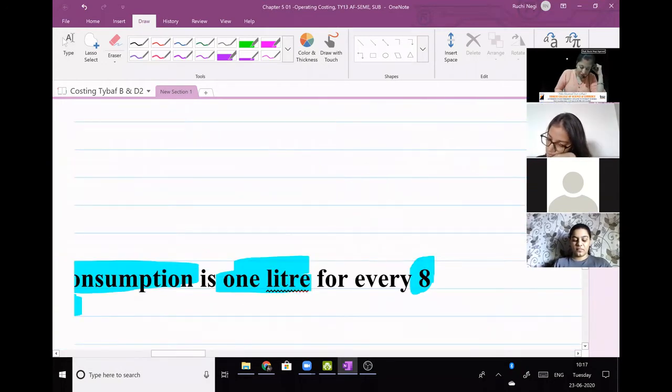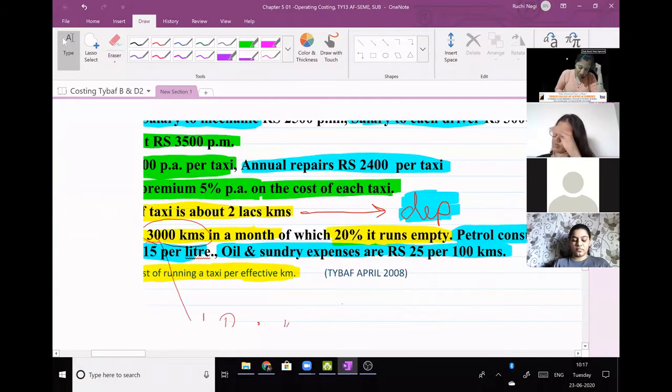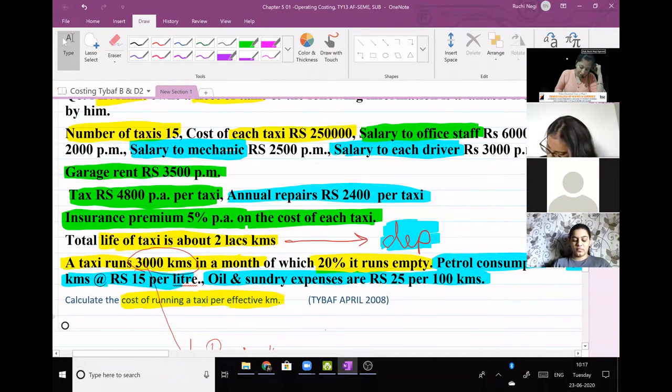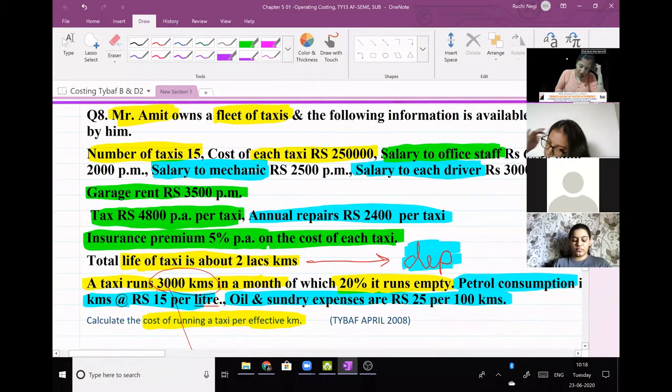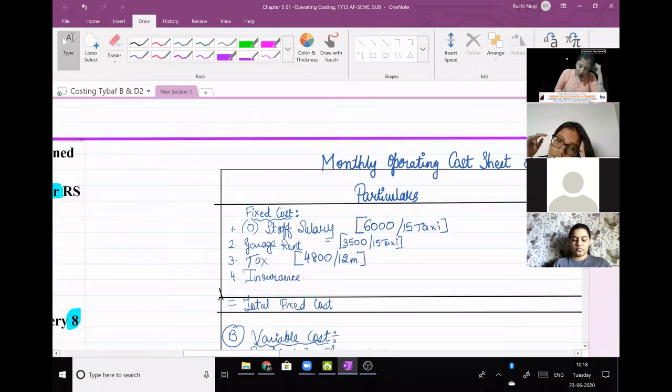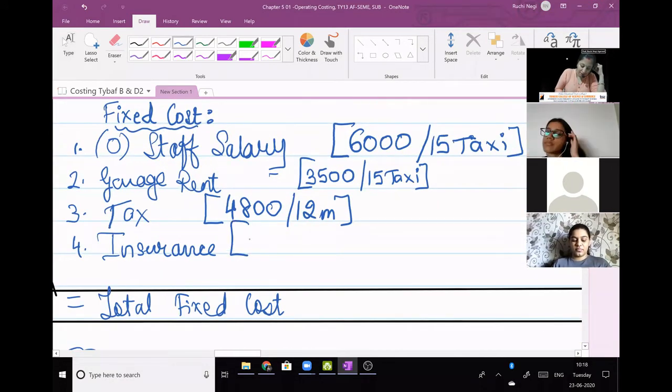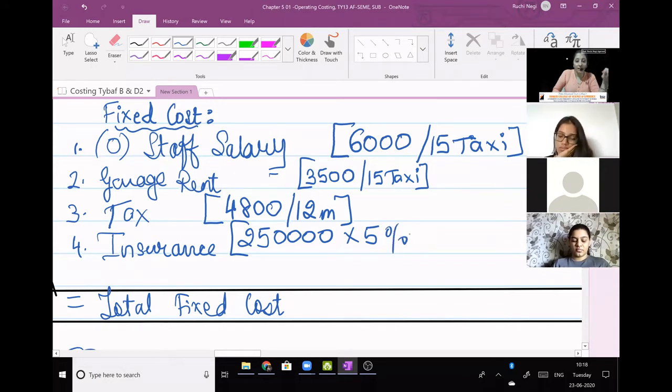Next, insurance. Insurance, 5% per annum on cost of taxi. Okay, cost of each taxi. So cost of taxi is 2,50,000. So let us calculate 2,50,000 of 5%, and this is per annum. So this I will have to divide with 12 months. And don't divide it with 15 because this 2,50,000 is of one taxi, cost of one taxi.